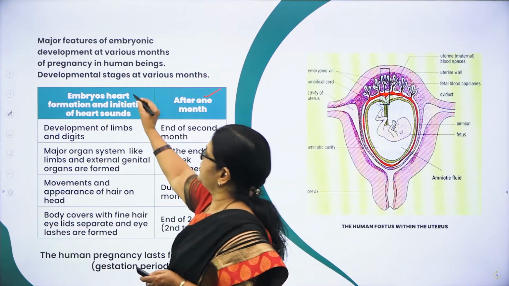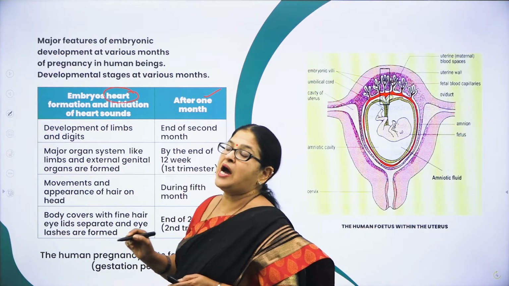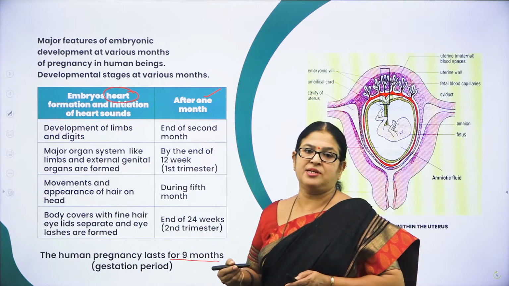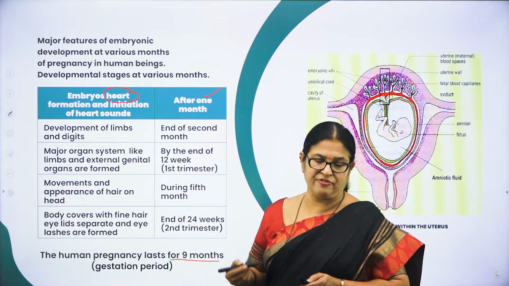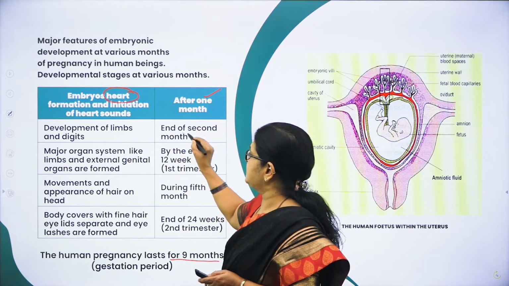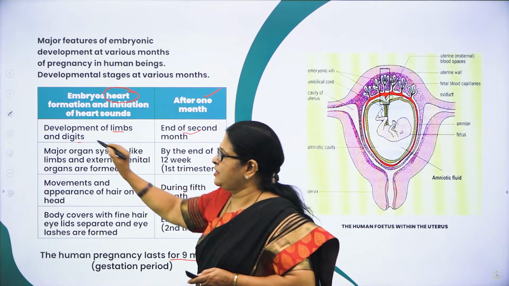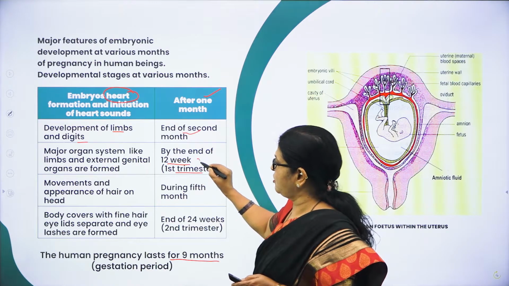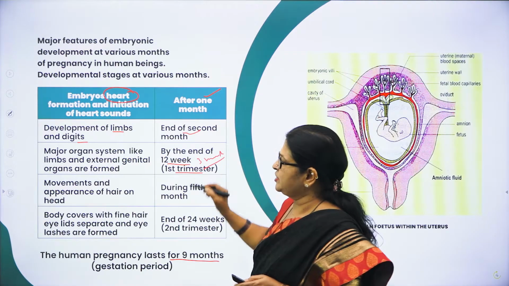The first month, you can see what is formed. After the first month, heart is formed, and you can also notice the growing of the fetus by listening to the heart sounds carefully with a stethoscope. So first month, heart is formed. Second month, limbs and digits are formed, and by the end of 12 weeks, first trimester, that means what? Third month.